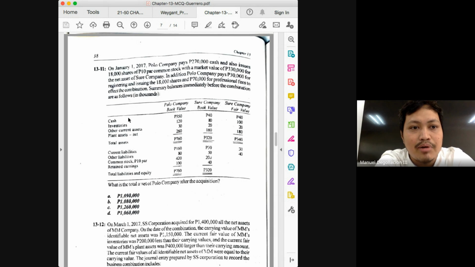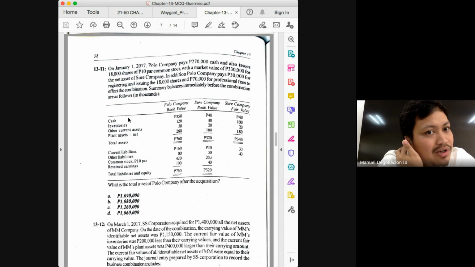In this case, in problem 11, class, the consideration is mixed, meaning it's partly in cash and partly through the issuance of shares or your equity instruments. No problem with your cash. It's always at fair value. The face value is equal to its fair value. So you just add the 270. You add it with the value of the shares.